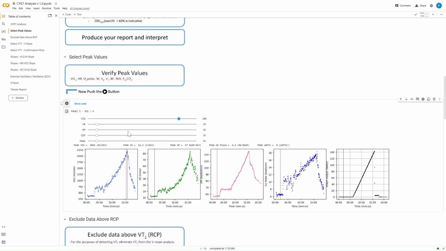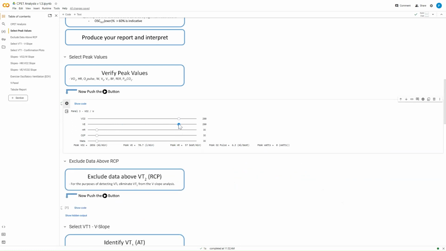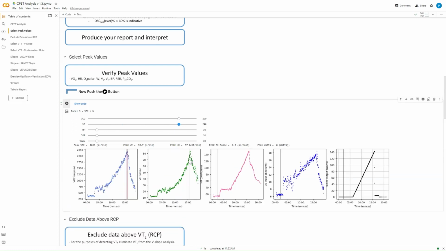So do the same thing for ventilation. We're going to bring that to roughly the same point to speed things up. But you can see I'm under reading a little bit. When I look at that graph, it should be above 80. So I need to bring this forward a few. And it is a little fiddly, I've got to be honest, until we're getting something sensible above 80 litres per minute. And you can be more pernickety if you want to be.